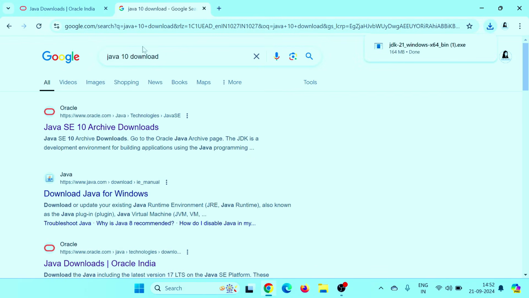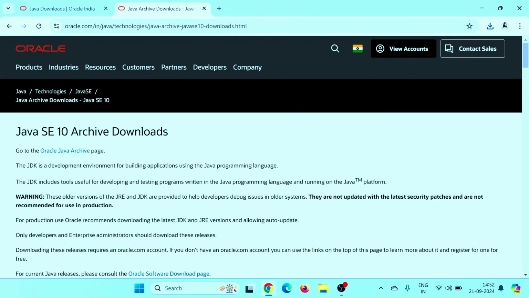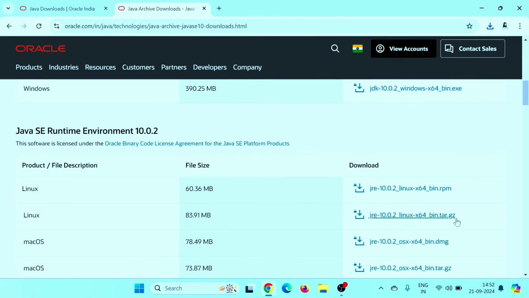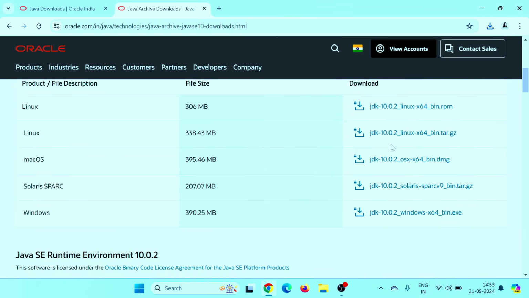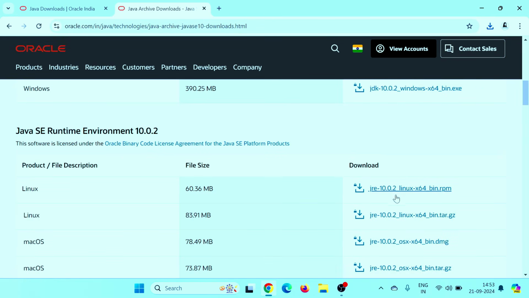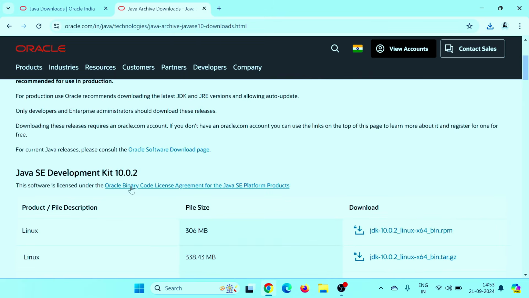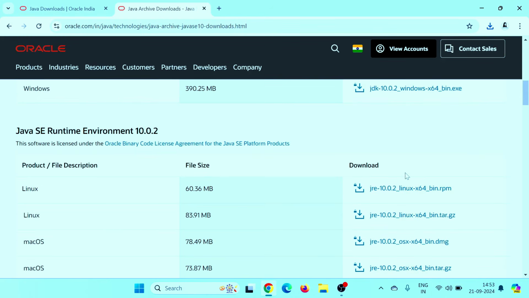Till then, let me show you one more thing. If you search Java 10 download, you can see there is a separate JRE to download. JDK is separate and JRE is separate. I told you Oracle provided a separate JRE to download until Java 10, but not in Java 11.